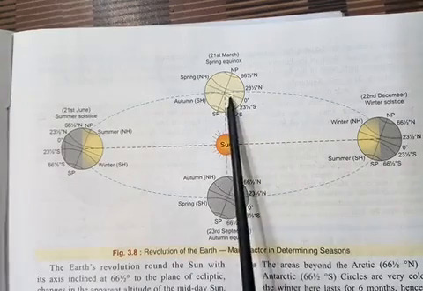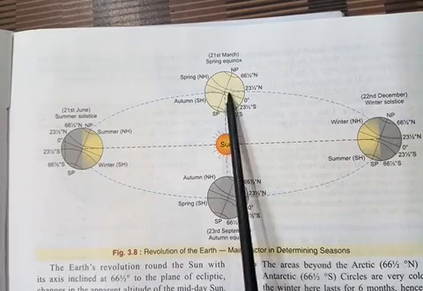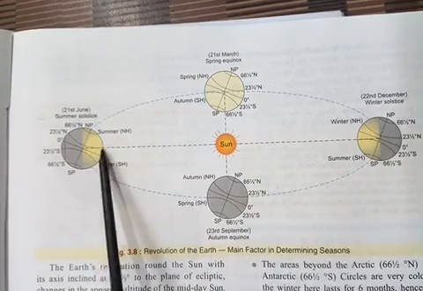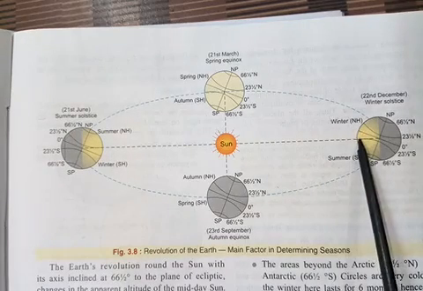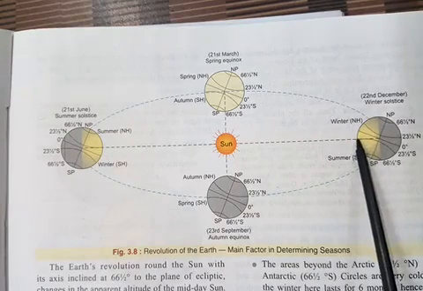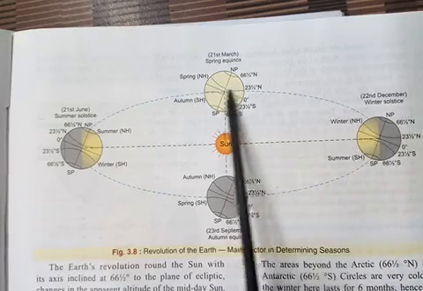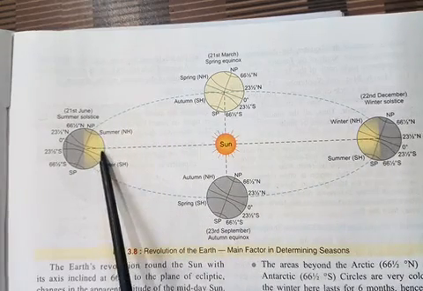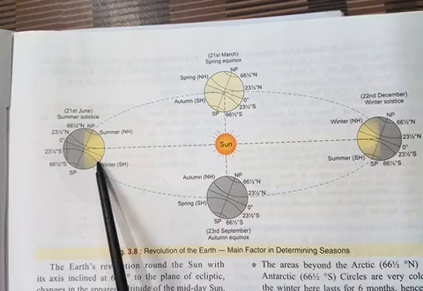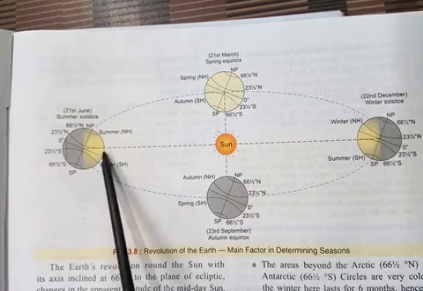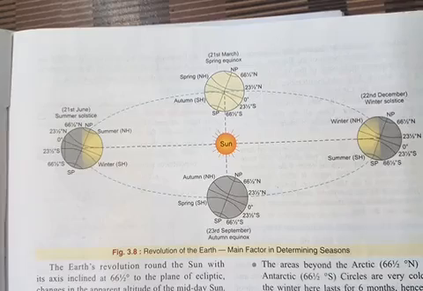So you have seen here that there is an apparent movement of the sun rays between the Tropic of Cancer up to the Tropic of Capricorn, and again from the Tropic of Capricorn, in the other half, back to the Tropic of Cancer. So between the Tropic of Cancer and Tropic of Capricorn, the sun rays fall vertical twice a year.